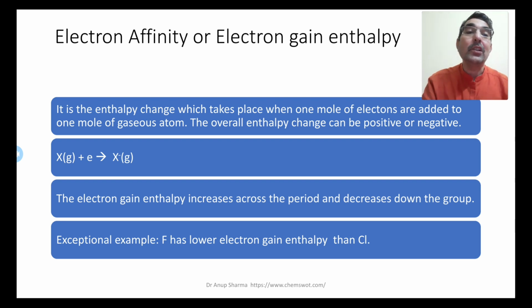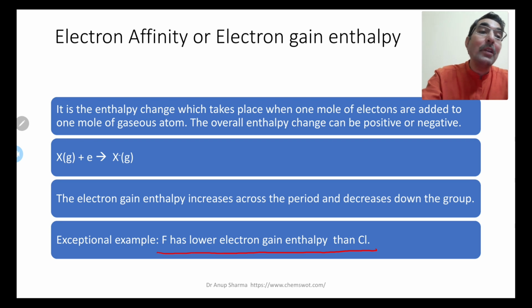The electron gain enthalpy increases across the period and decreases down the group. Now again, exceptional cases: fluorine has lower electron gain enthalpy than chlorine. Otherwise, it decreases down the group. But in this case, it does not. Fluorine, chlorine. As we go down, it should decrease, but in this case, no. Fluorine has lower energy in comparison to chlorine.